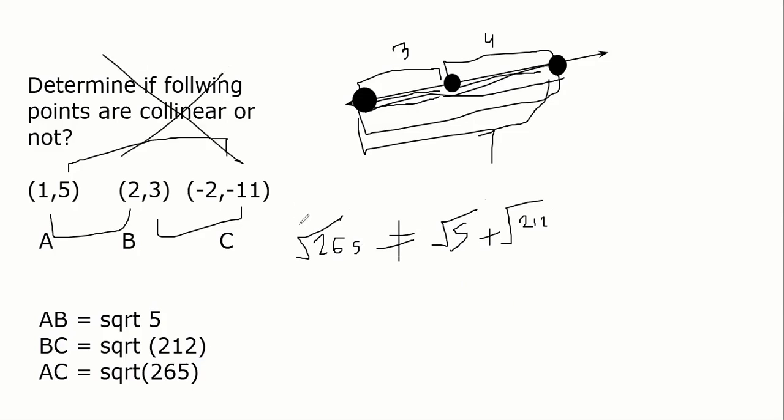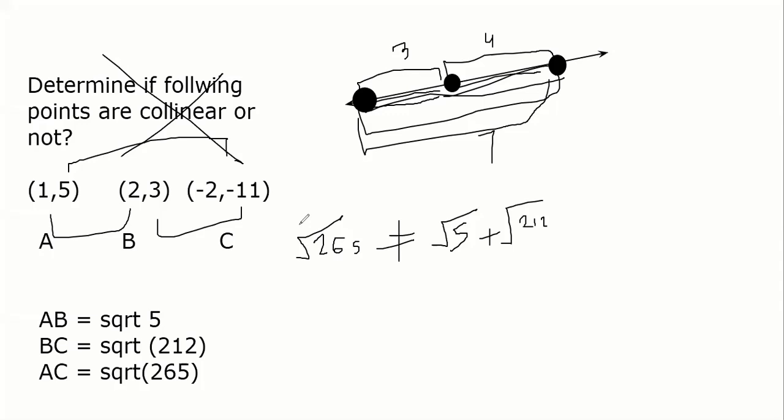That is the other way of checking. Another way is triangle, we'll talk about it. But the point is, they are not collinear because if they have to be collinear, the sum of two distances will be equal to the third one. Agree everyone or not? Is everyone okay with what we did?